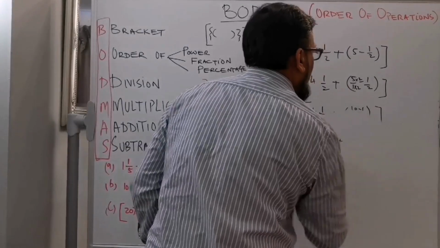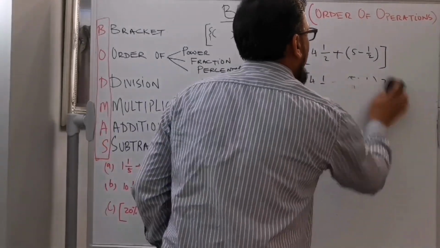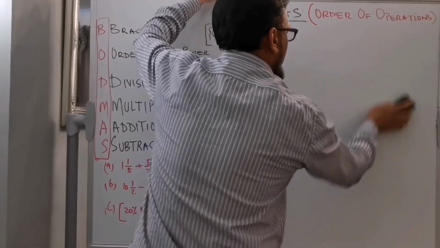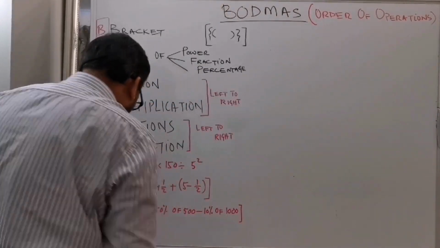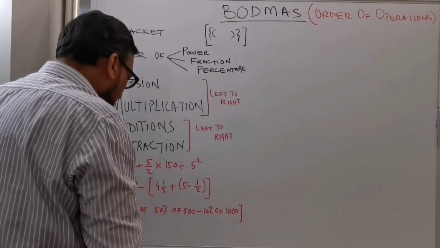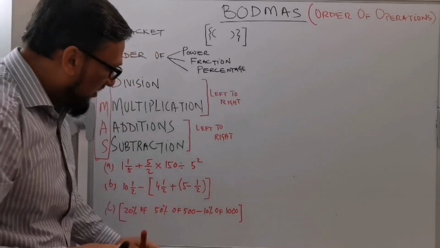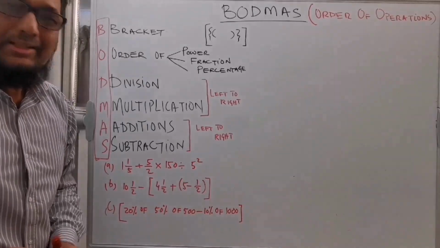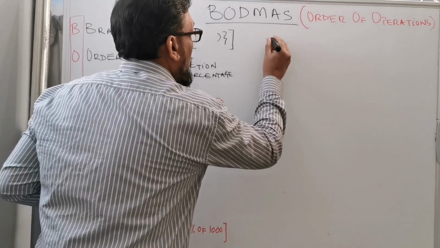In the third example, it says 20% of 50% of 500 minus 10% of 1000.